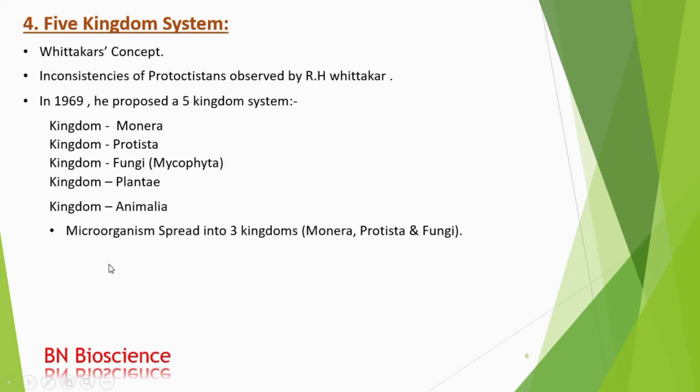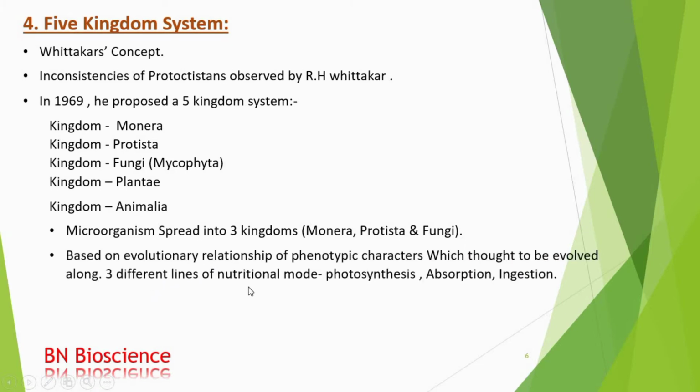He spread the microorganisms into three kingdoms: Monera, Protista, and Fungi. It includes all the microorganisms. It is based on the evolutionary relationships of phenotypic characters, which are thought to have evolved along three different lines of nutritional modes: photosynthesis, absorption, and egestion. So let us discuss in detail.